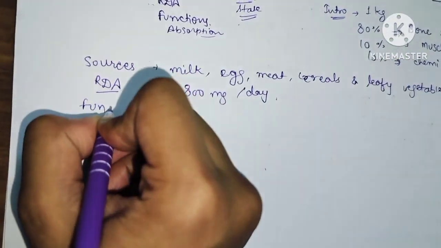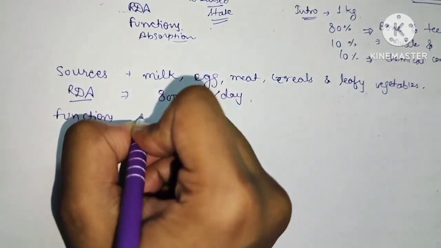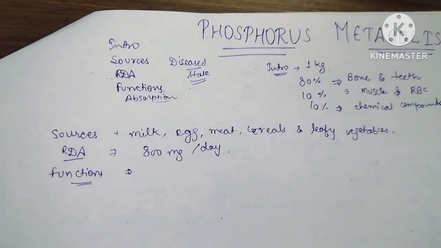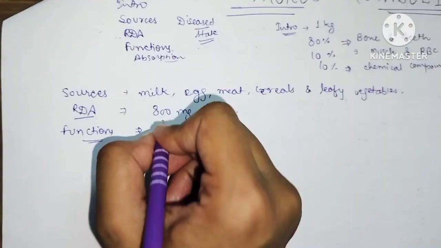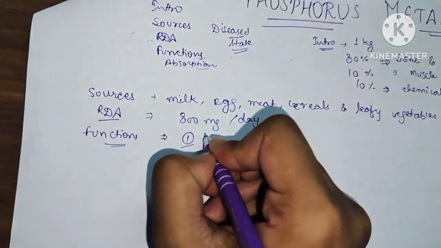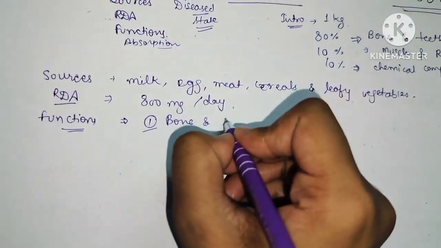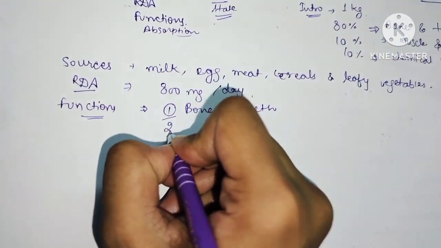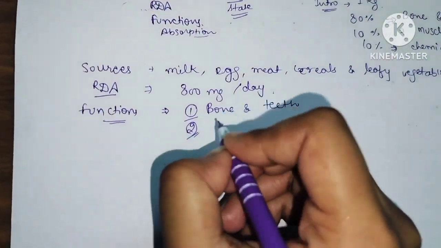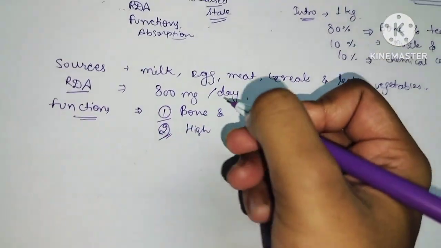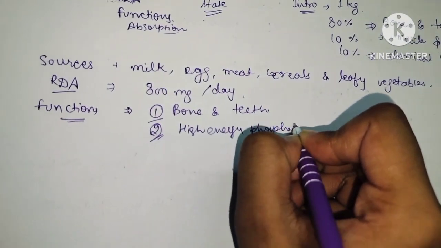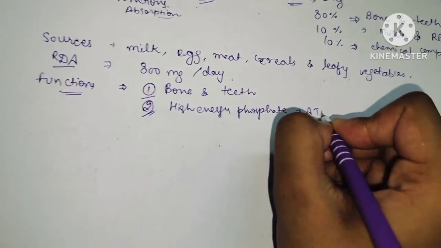Now, functions of phosphorus. Several times in university exams, the functions of phosphorus metabolism can be asked as a 2-mark question. The first function of phosphorus: it is important in the development of bone and teeth. Second, it plays a central role in the formation of high energy phosphates like ATP, GTP, and creatine phosphate.